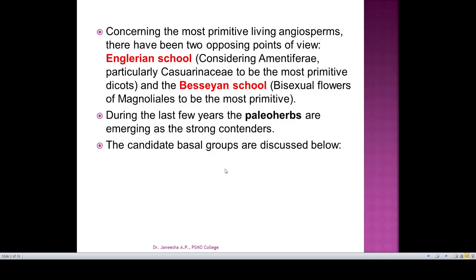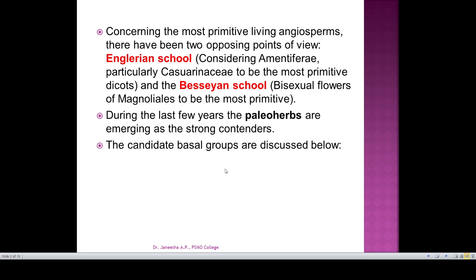So we are starting with another topic, primitive flower. Concerning the most primitive living angiosperm, there have been two views. The first one is called the Englerian school, in which it is considered that Amentiferae, particularly Casuarinaceae, is the most primitive among the angiosperms. And the second concept is the Besseyan school, where the bisexual flowers of magnolias are considered the most primitive.